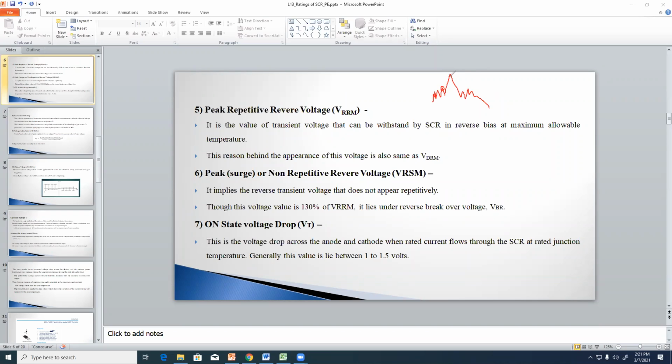Okay, and this is the surge current. This is the maximum value of the surge current. It may be forward or reverse. It will not be repeated. That's why this is called the surge current. This peak value of the surge current range also should be specified. It is clear?